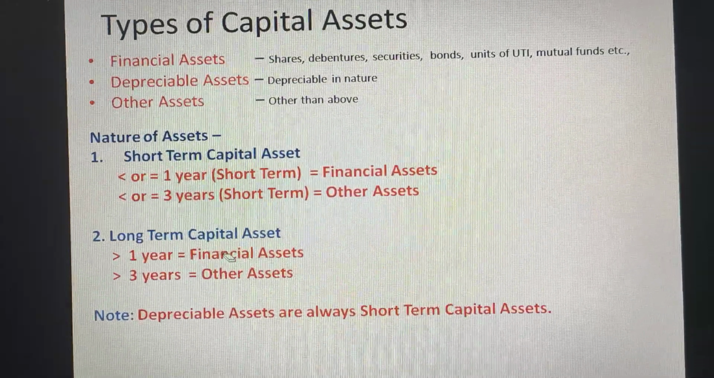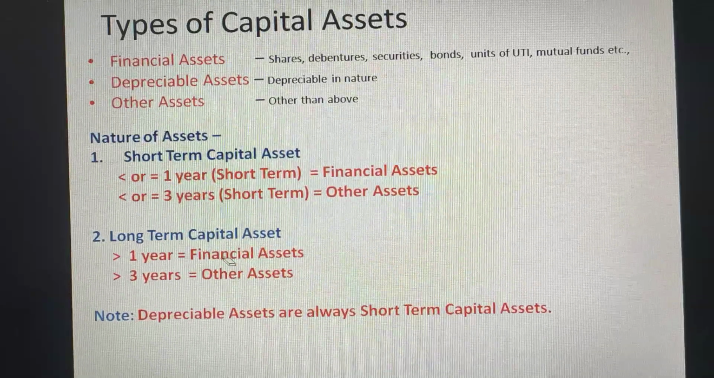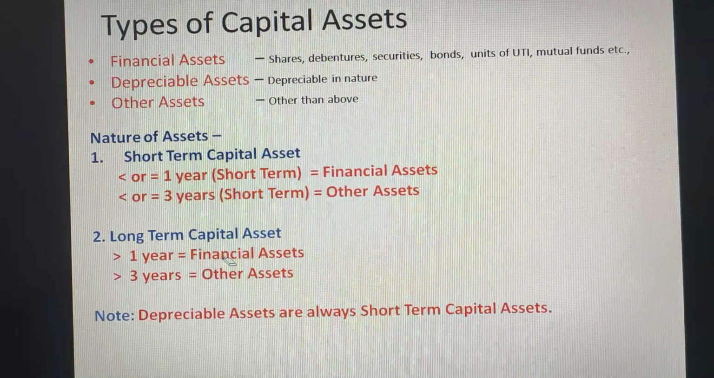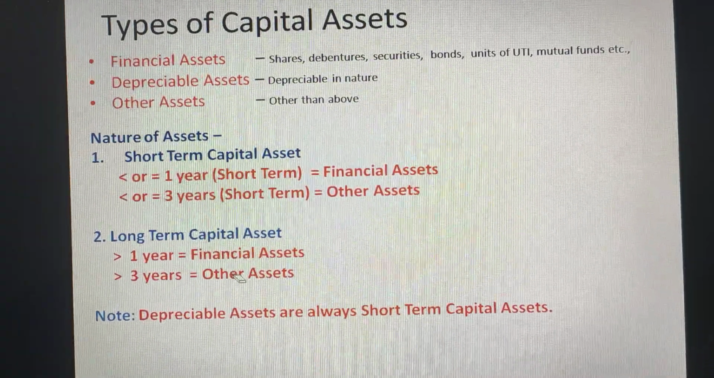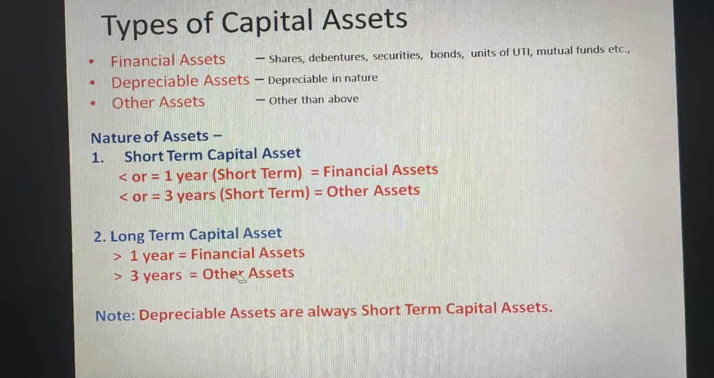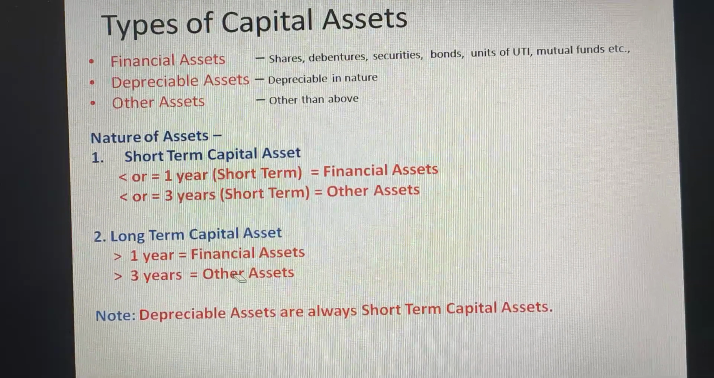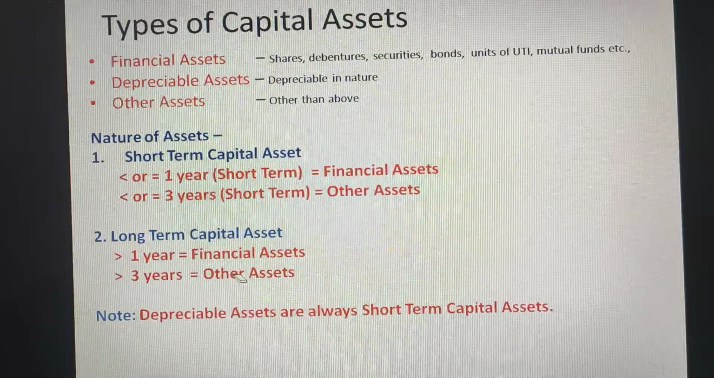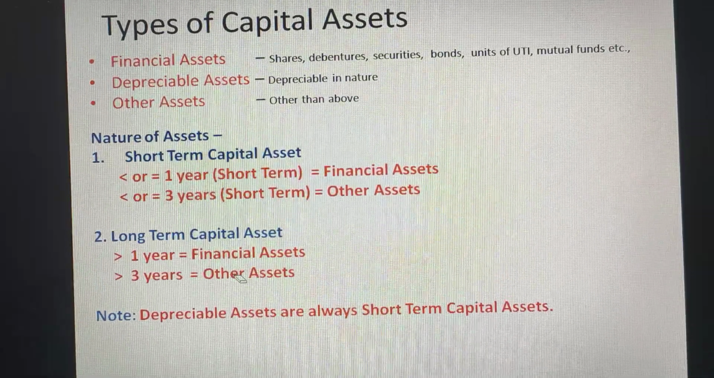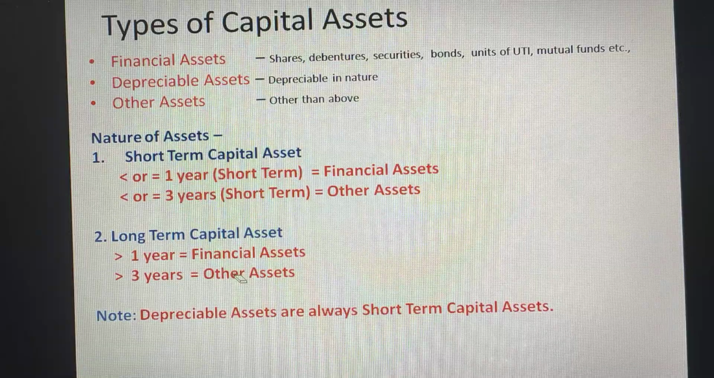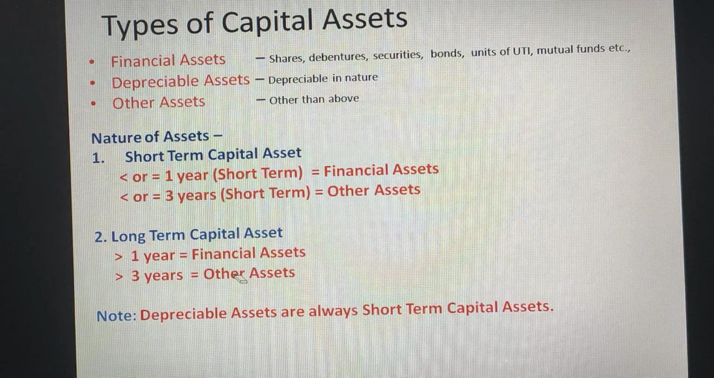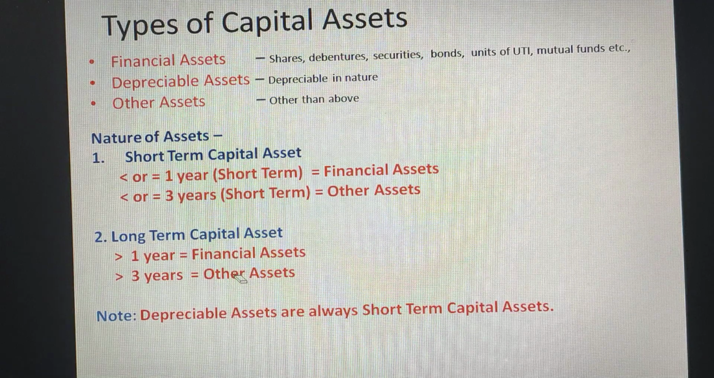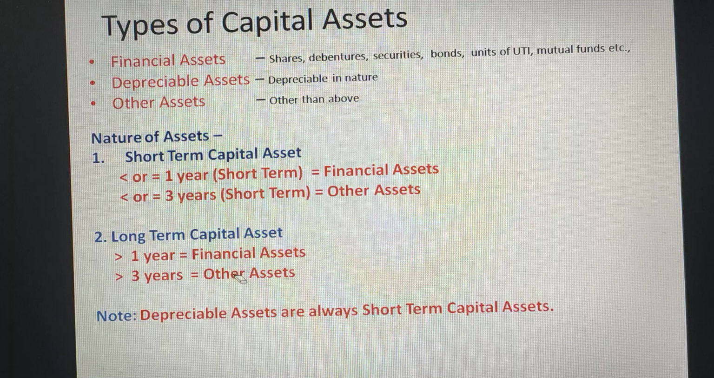Similar criteria will be applicable for long-term capital asset. If the financial asset is held with the assessee for more than 1 year, it will become a long-term financial asset. If the assessee is holding any other type of assets for more than 3 years, it will be considered as long-term capital asset. Means to say that the criteria here is 1 year and 3 years. If it is a financial asset, 1 year is the criteria. If it is other assets, 3 years is the criteria. Less than 1 year, less than 3 years, short term. More than 1 year, more than 3 years, long term. And depreciable assets, always it will be short term itself.